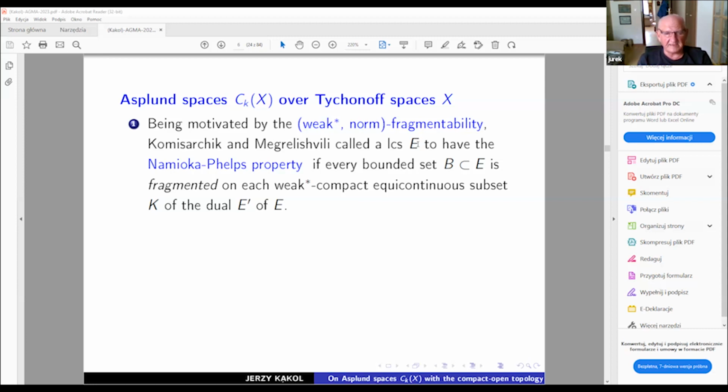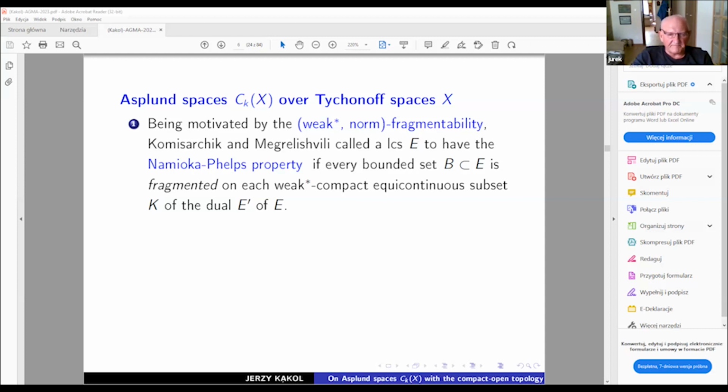So a locally convex space has the Namioka-Phelps property if every bounded set in this locally convex space is fragmented on each weak star compact equicontinuous subset, called K in this case, of the dual.